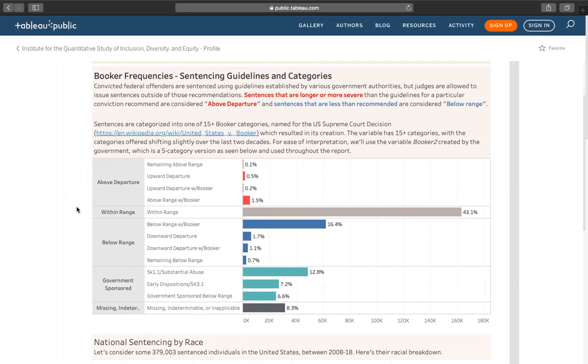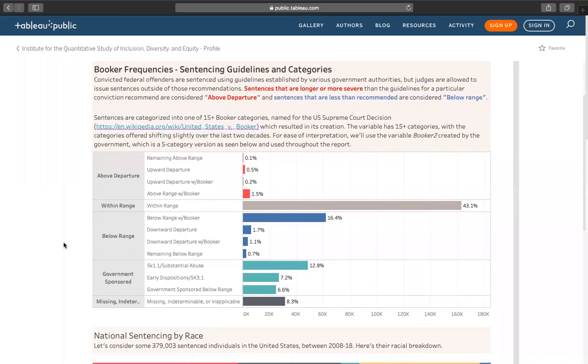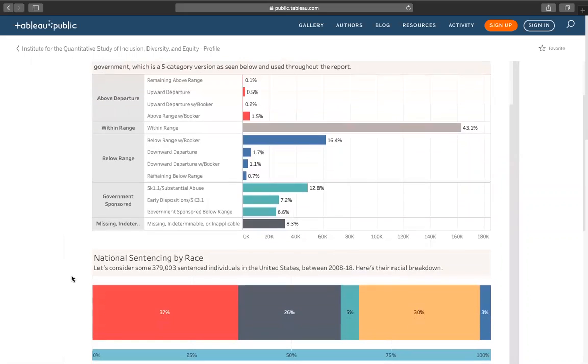Sentences that are longer or harsher than the guidelines for a particular conviction are called above departure or upward departure sentences. Sentences that are within the recommended guidelines are called within range sentences. And sentences that are shorter or more lenient than the guidelines for a particular conviction are called below range or downward departure sentences. A particular type of below-range sentence is called a government-sponsored sentence. The defendant may receive this kind of sentence when they have helped authorities in some way, for example, cooperating in an investigation.